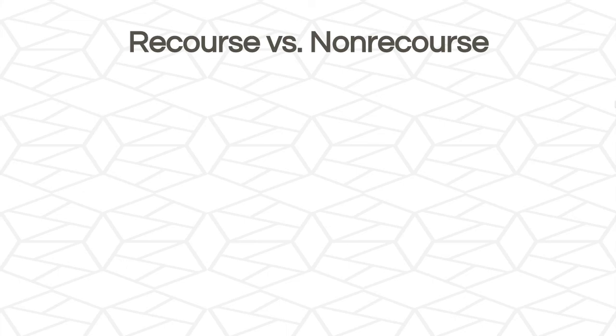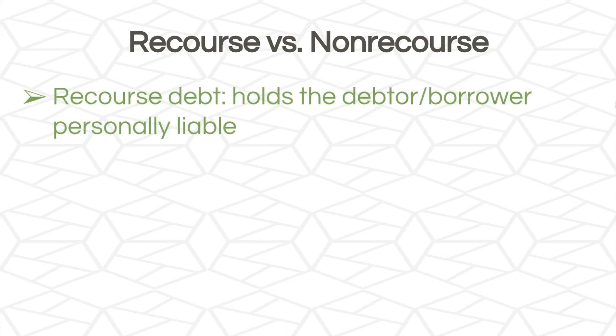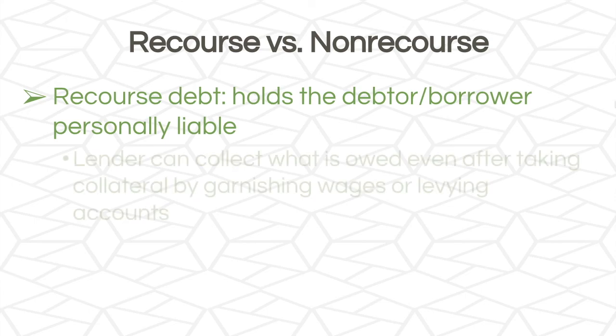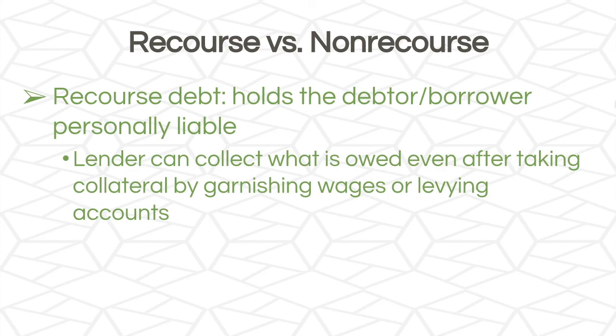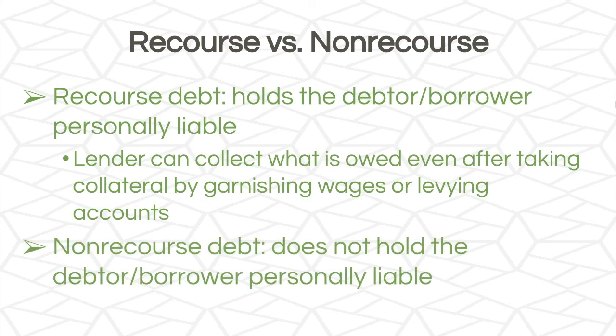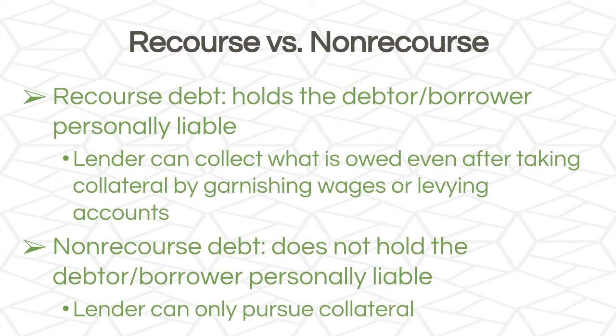Let's talk about a few terms related to debt. Recourse debt holds the debtor or borrower personally liable, which means the lender can collect what is owed even after taking collateral by garnishing wages or levying accounts. Non-recourse debt does not hold the debtor or borrower personally liable, which means the lender can only pursue collateral. And these terms are going to help us figure out the sales price, but otherwise we really don't need to know what they mean.